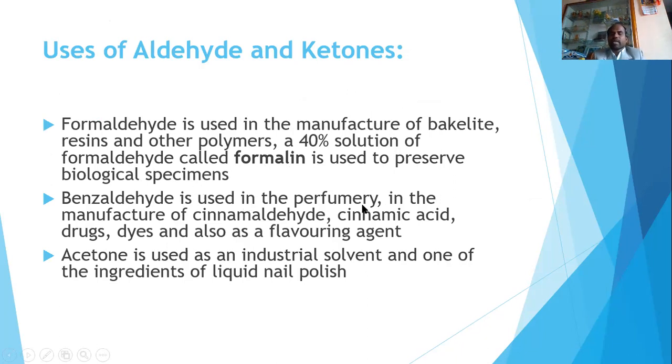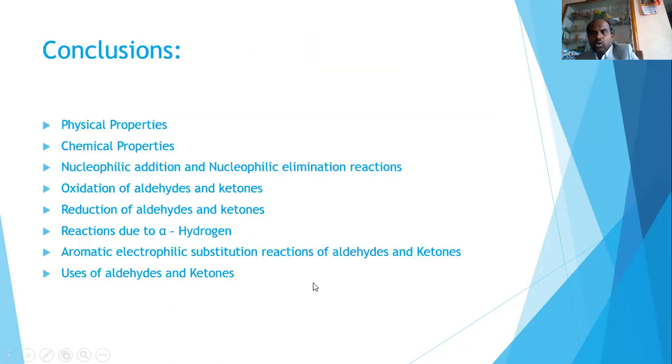Benzaldehyde is used in the perfumery industry and in the manufacture of cinnamaldehyde and cinnamic acid, and it's also used in drugs, dyes and as a flavoring agent. Acetone is a ketone, used as an industrial solvent and one of the ingredients of liquid nail polish. So with this, I will go to the conclusion.